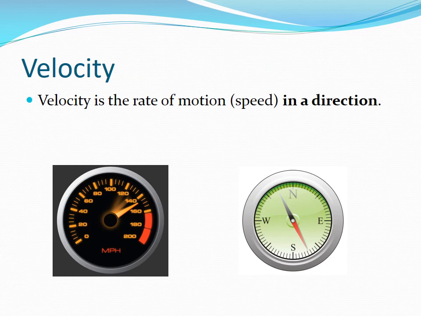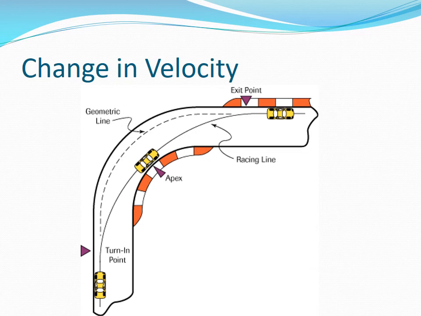Velocity is the rate of motion in a direction. We must have the direction component to specify velocity, otherwise it is just a speed. A car rounding a corner may have constant speed, but since the direction is changing, the velocity is changing.